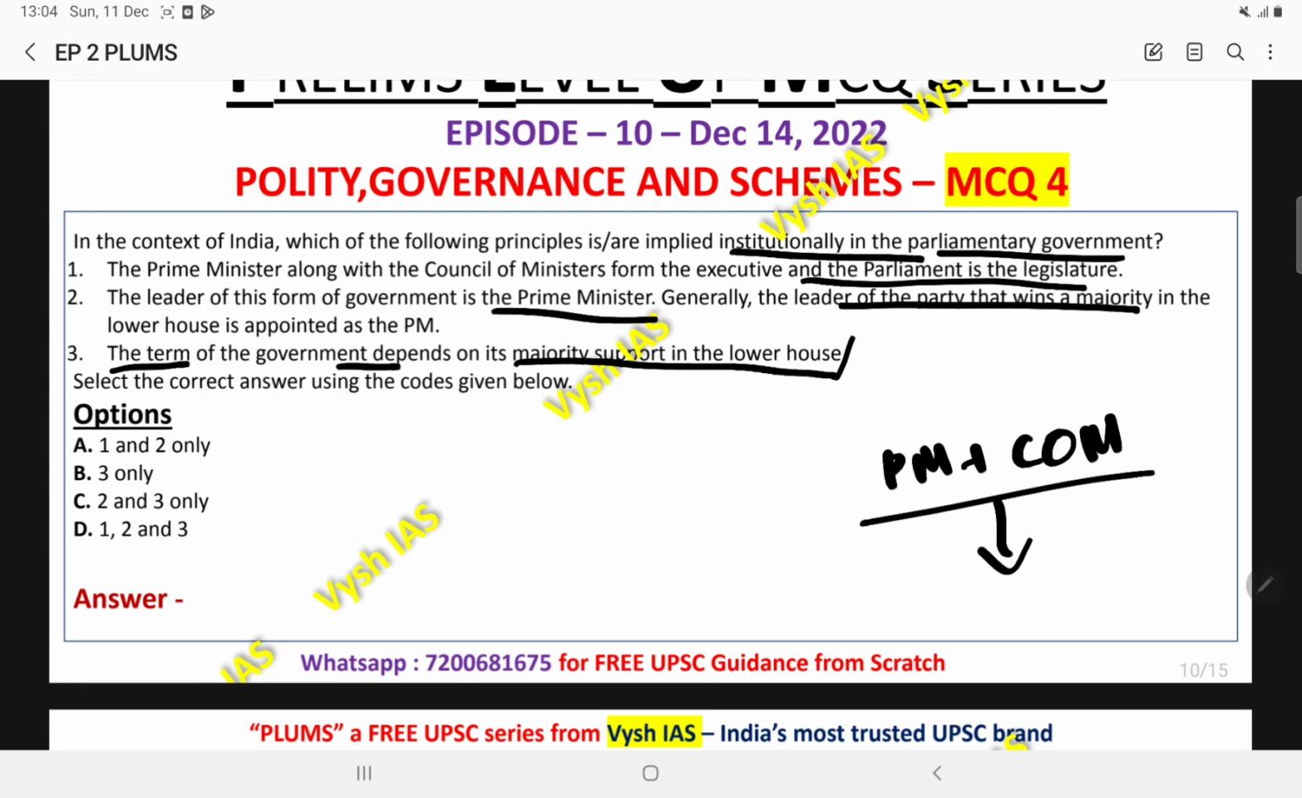Then third, the term of government depends upon majority support. Yes, there is no fixed tenure. Okay, if the Lok Sabha is intending to pass the no confidence motion, then the government must resign. This is a standard fact. So if you look at the statements, all the statements are correct. So you can go with option D, 1, 2 and 3 only.